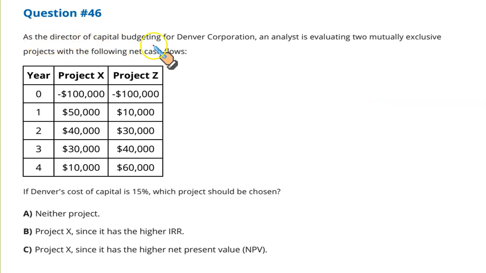As the Director of Capital Budgeting of Denver Corporation, an analyst is evaluating two mutually exclusive projects with the following net present value. Project X, initial outflow and all the inflows. Project Z, initial outflow and the inflows. Conventional projects. If Denver's cost of capital is 15%, which of the projects should be chosen? Since mutually exclusive is either or, X or Y, not both, you can lay down the working, or I can just do it directly to save time. Let's do it directly.